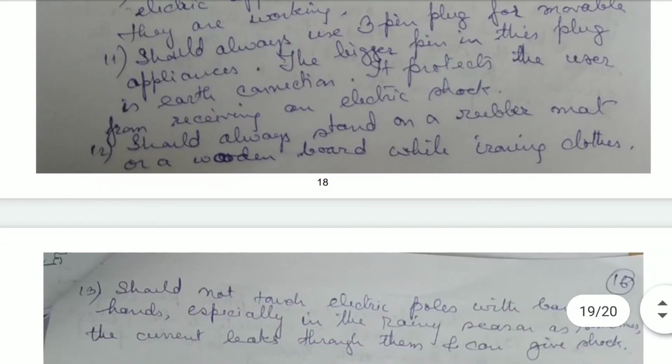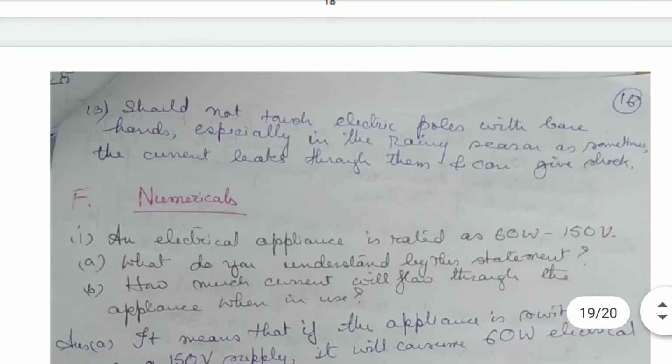One should always stand on a rubber mat or a wood board while ironing clothes. One should not touch electric poles with bare hands, especially in the rainy season, as sometimes the current leaks through them and can give a person an electric shock.